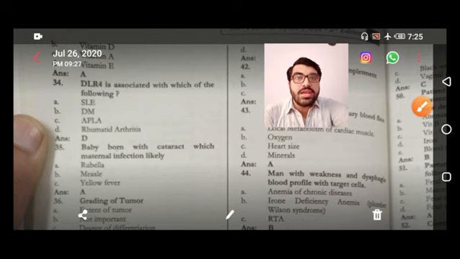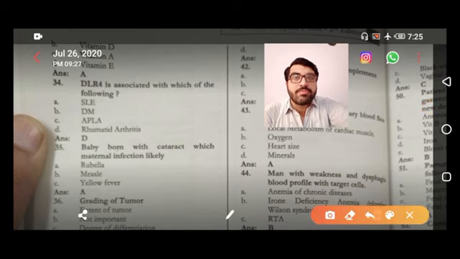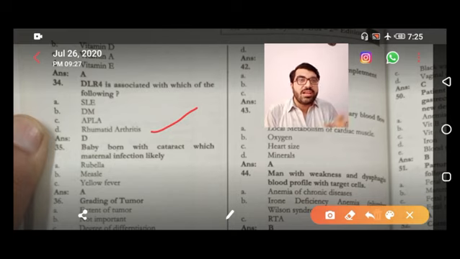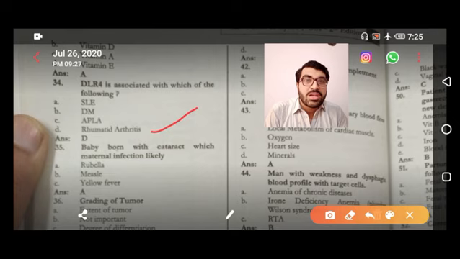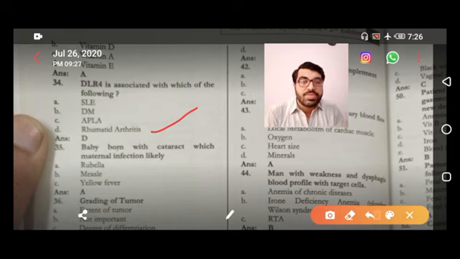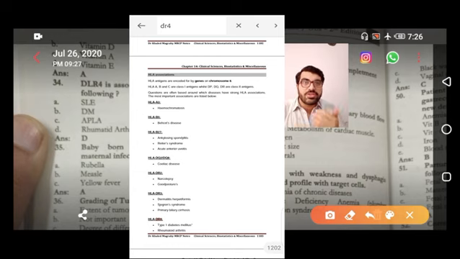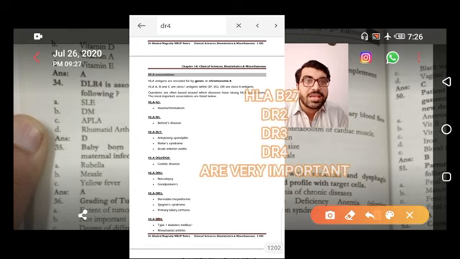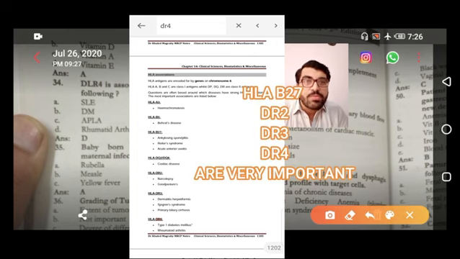Coming next, HLA-DR4 is associated with which of the following? That is rheumatoid arthritis. These are the major histocompatibility complex, MHC, molecules. DR4 is associated with rheumatoid arthritis and type 1 diabetes mellitus. With this I am sharing another chart, and you have to memorize MHC type 1 and type 2 also. It covers all the MCQs that can come in the future.